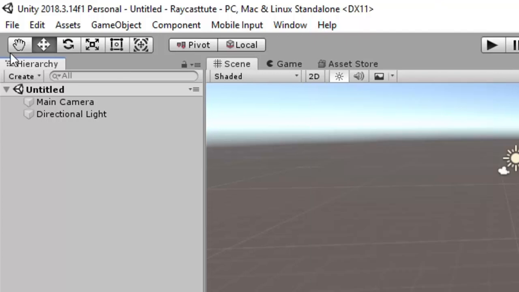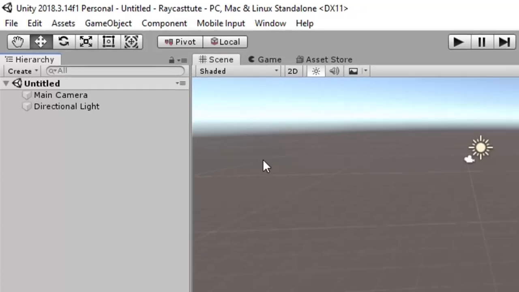Now this is a toolbar which can be used in order to navigate the scene or drag the objects. Okay, now this is the basic panel of GUI.